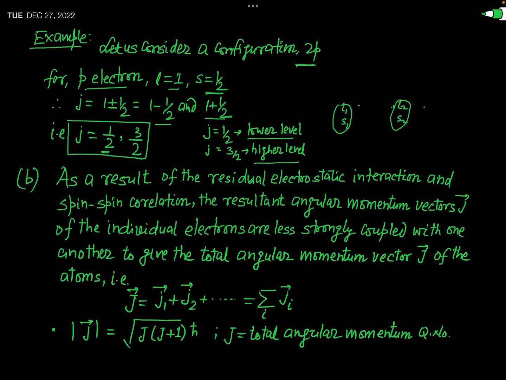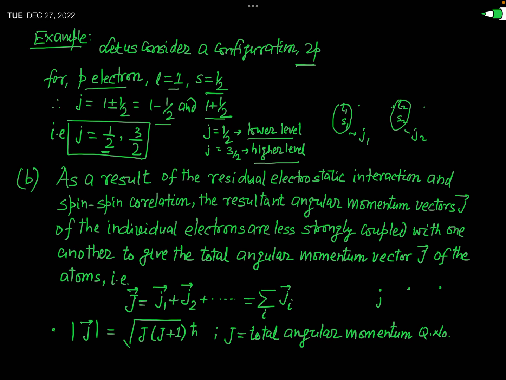This L2 and S2 get combined, and their combination gives J1 and J2. Okay. And J1, J2 are found by the formula L plus minus S, where S has a fixed value equal to 1/2. And after this spin-orbit interaction, you can see that each individual electron has different J values.